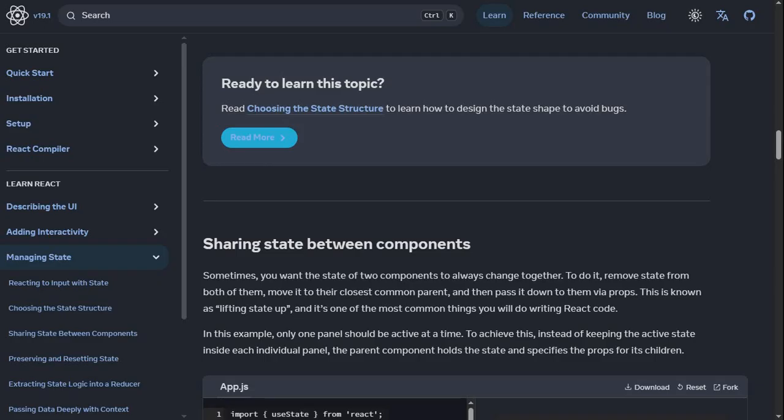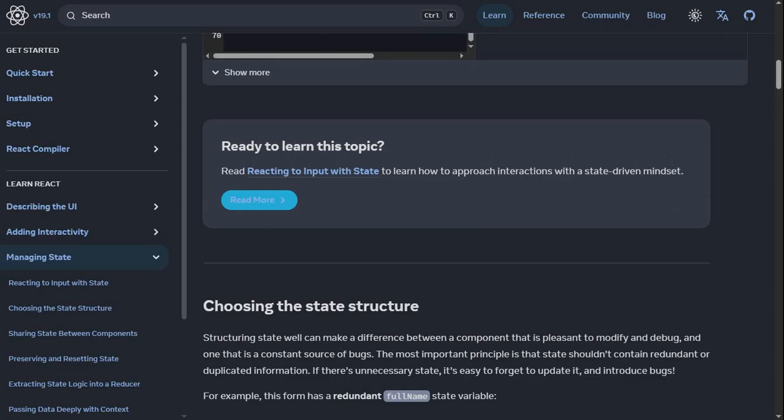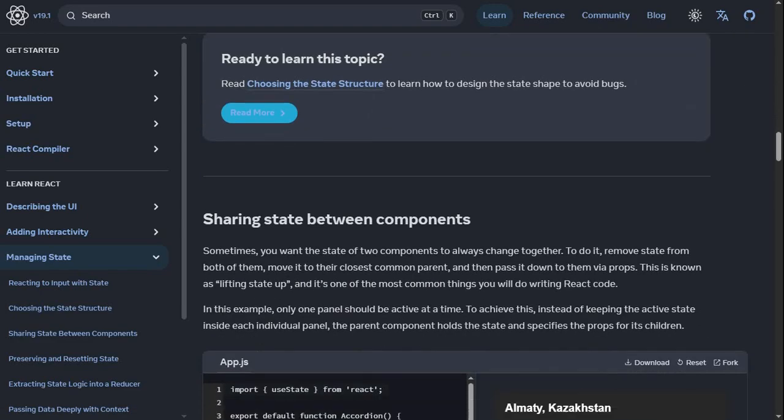Choosing state structure, how to design the state shape to avoid bugs. What was the other one? React. Oh yeah, this is too much. I'm just going to go through it.